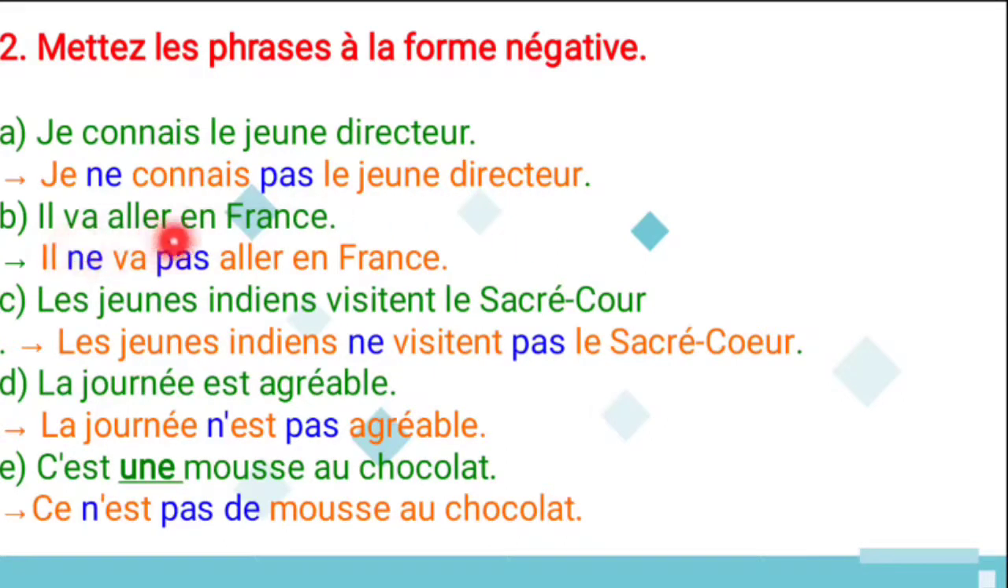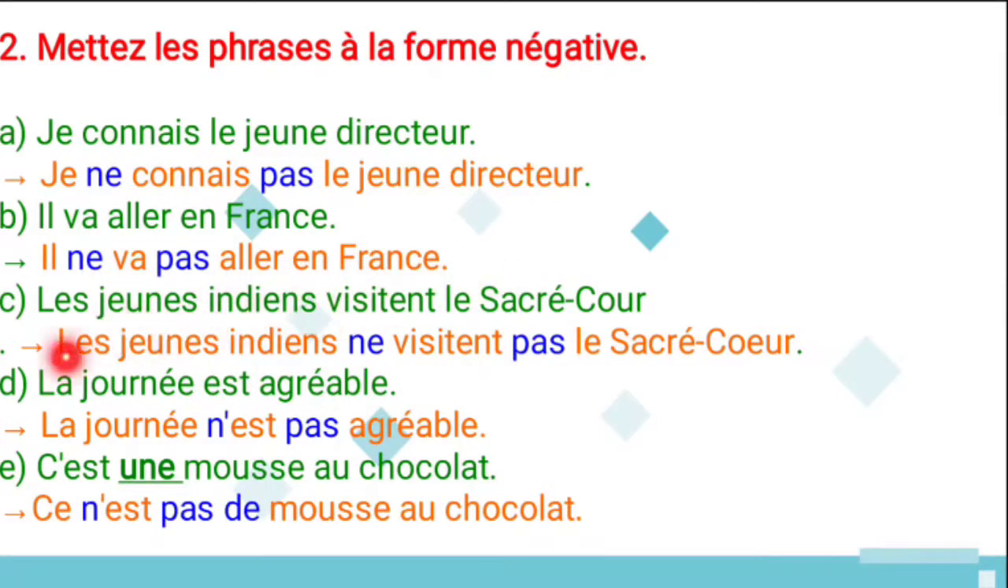And next, il va aller en France. So he is going to go to France. This is a future tense, that is a futur proche sentence. So before the aller verb conjugation you have to use ne. After the aller verb conjugation you have to use pas. Don't get confused, okay? You have to take the first verb only. Il ne va pas aller en France. So he is not going to go to France.